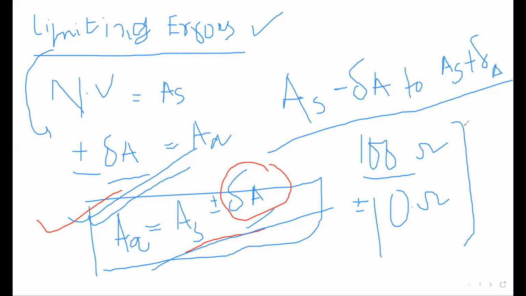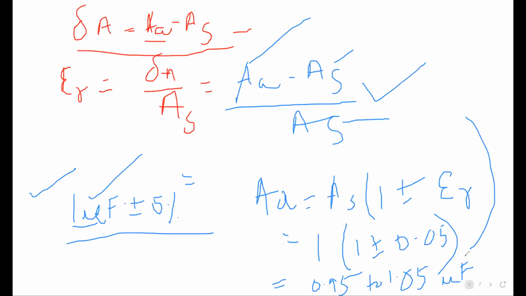If the quantity operates in that particular limit, suppose in this case, you see the problem I gave you. Wait, let me show you. This is the problem which I gave you, right? In this problem, the limit is 0.95 to 1.05. So the capacitor whose nominal value is 1 microfarad, and error may come 5%.